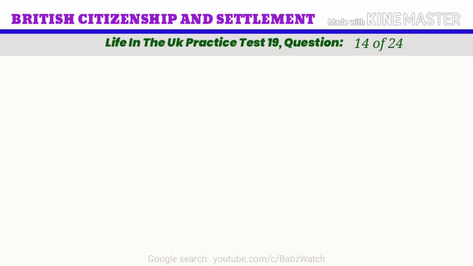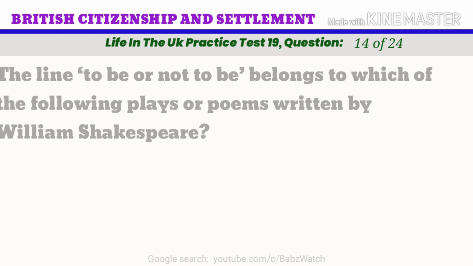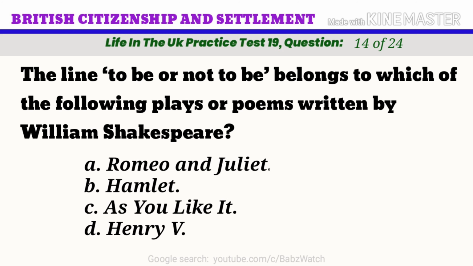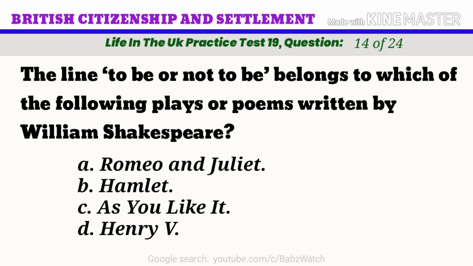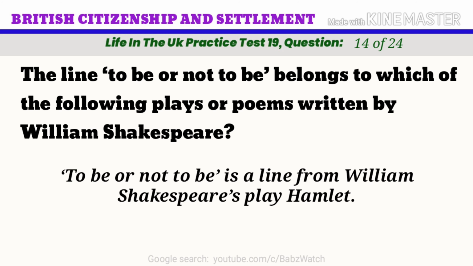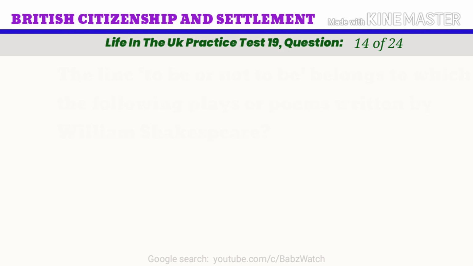Life in the UK practice test. Question 14 of 24. The line, "to be or not to be," belongs to which of the following plays or poems written by William Shakespeare? A. Romeo and Juliet. B. Hamlet. C. As You Like It. D. Henry V. The correct answer is B. Hamlet. To be or not to be is a line from William Shakespeare's play Hamlet.